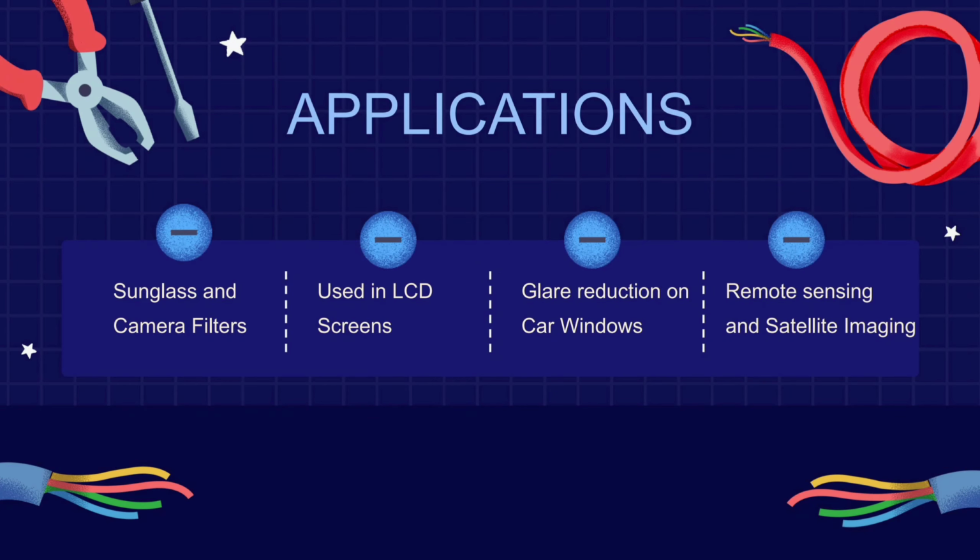Now we will move on to the application part of this experiment. Malus law has many real-life applications. First of all, we use it in sunglasses and camera filters. We use this in LCD, liquid crystal display screens. Then we use Malus law for reduction of glare on car windows. We also use Malus law in remote sensing and satellite imaging.